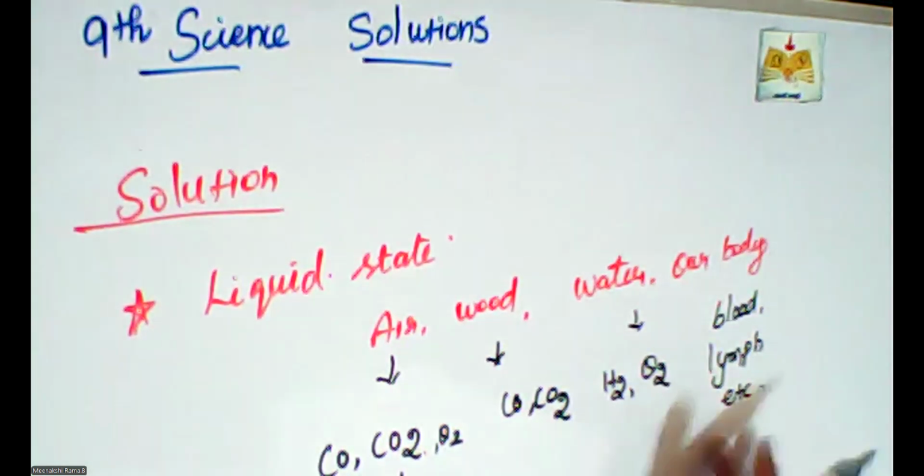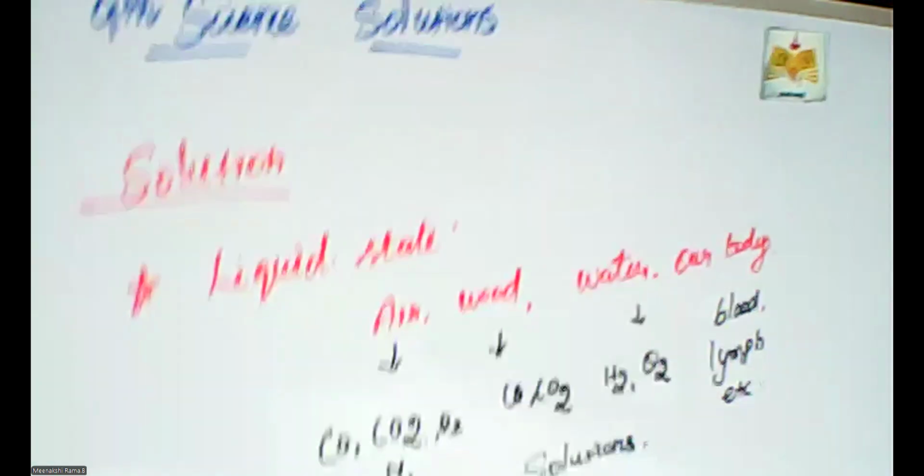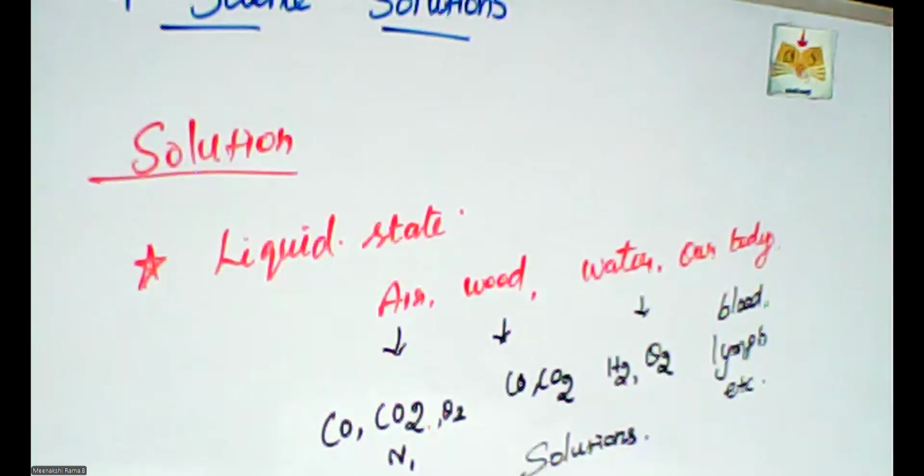Our body contains blood, water, urine. Different kinds of materials are present in our bodies also. So these kinds of materials are called solutions.